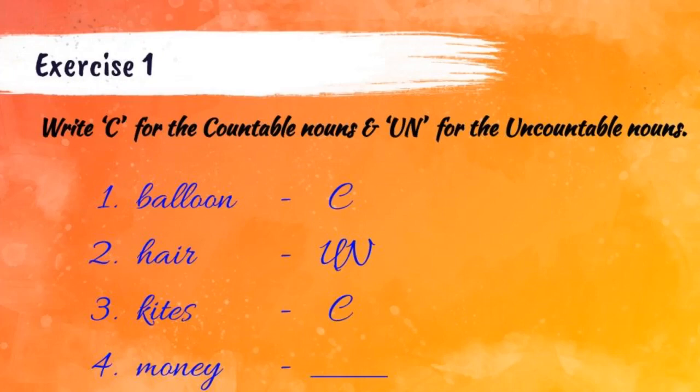How much money do you have? So how much is mostly used for uncountable nouns only. So the fourth answer is uncountable, UN. Okay students, I have written 4 answers here, the remaining you should try in your grammar book.